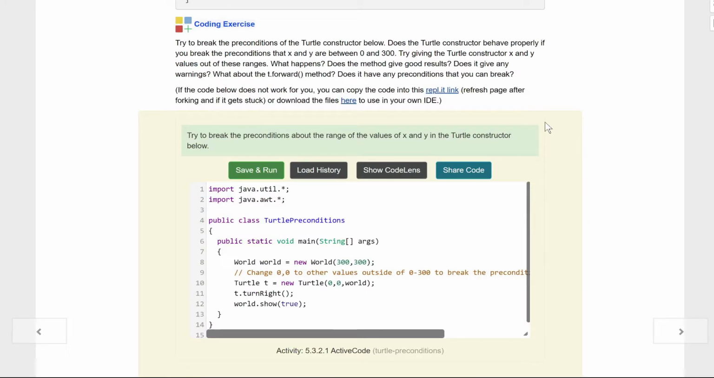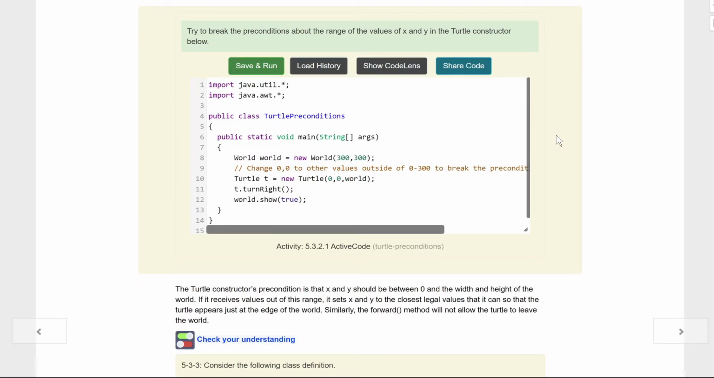Try to break the preconditions of the turtle constructor below. Does the turtle constructor behave properly if you break the precondition that X and Y are between 0 and 300? Try giving the turtle constructor X and Y values out of this range. What happens? Does the method give good results? Does it give any warnings? What about the T-forward method? Does it have any preconditions that you can break? Ooh, I like breaking things, kids.